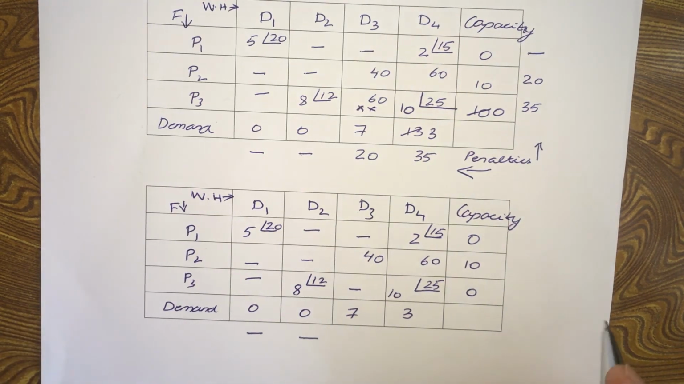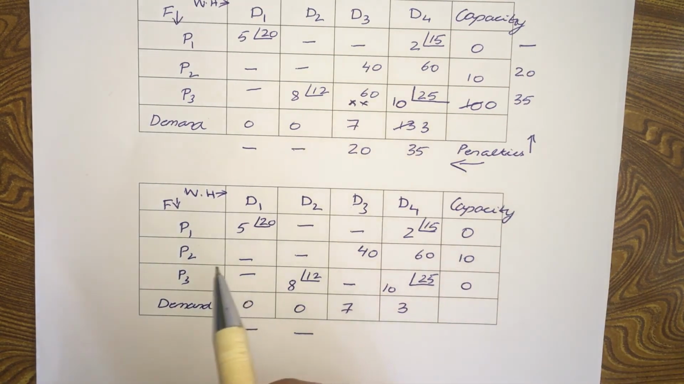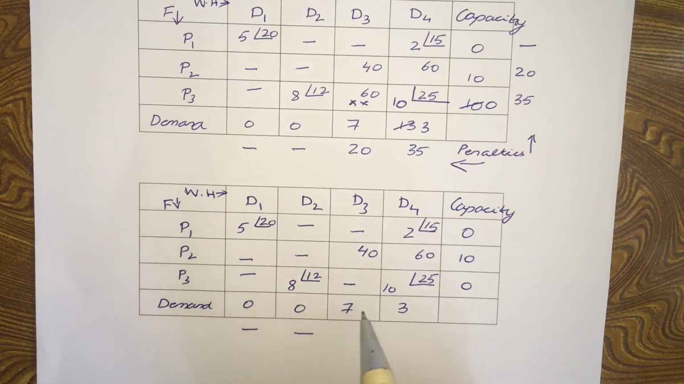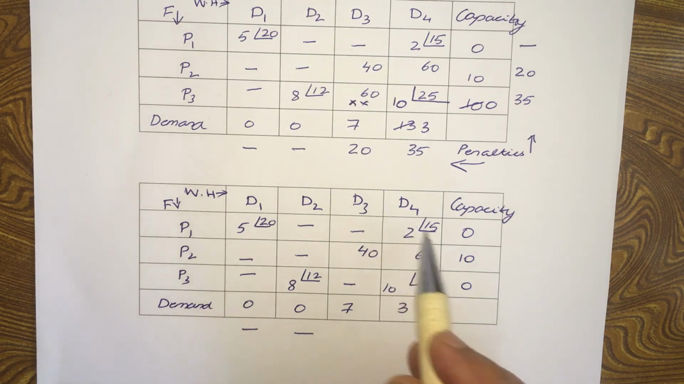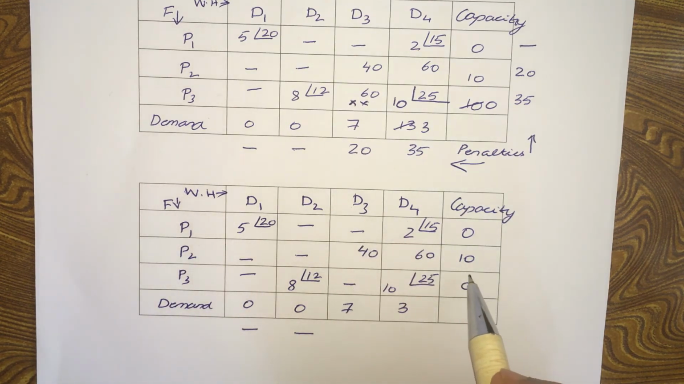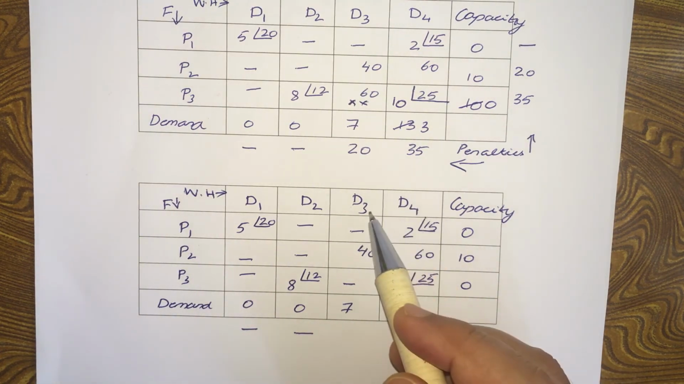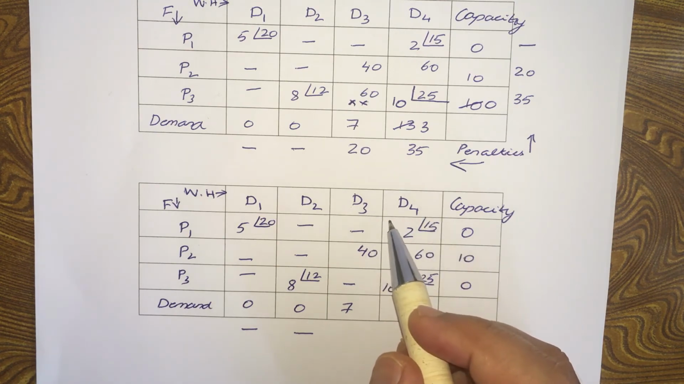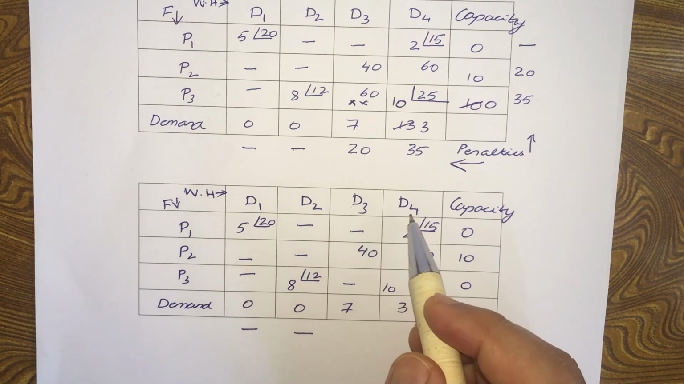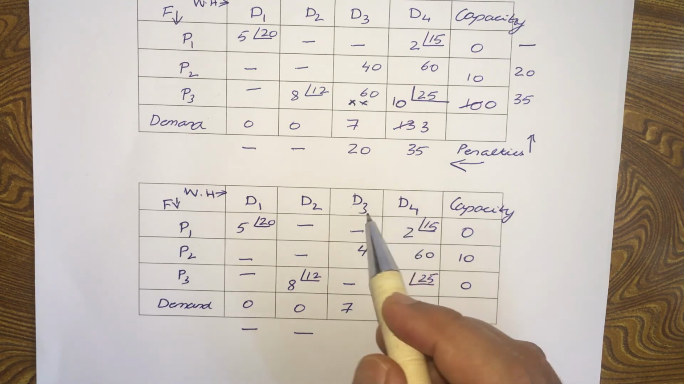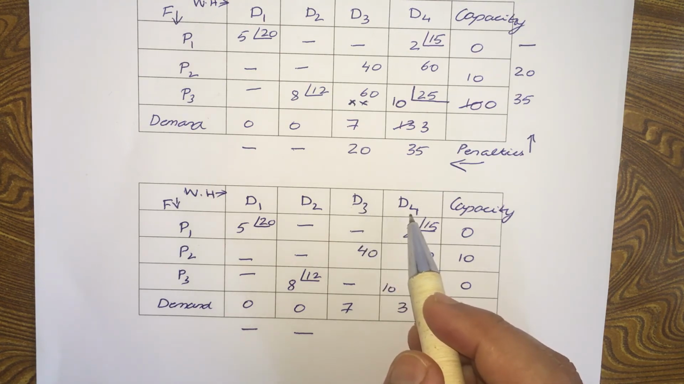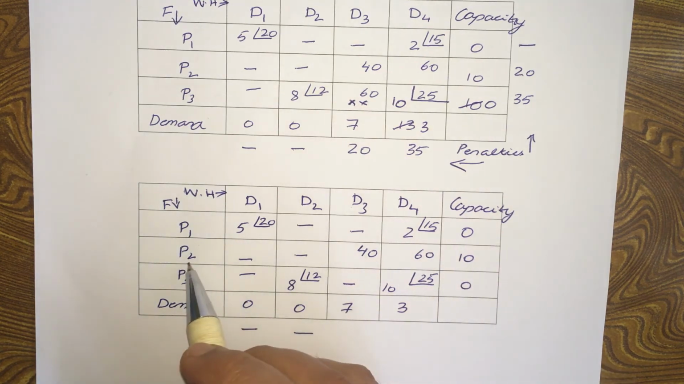I think we don't need to find out the penalties anymore. Why? Because we have to meet the demand of D3 and D4, and these two can only be met from P2. Again, let me repeat. Here we have only two warehouses whose demand has not been met, D3 and D4. The demand of these two can only be met from the factory P2.